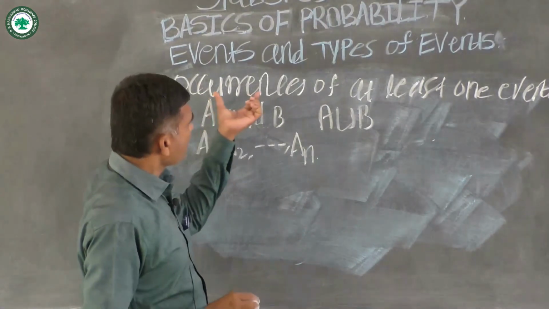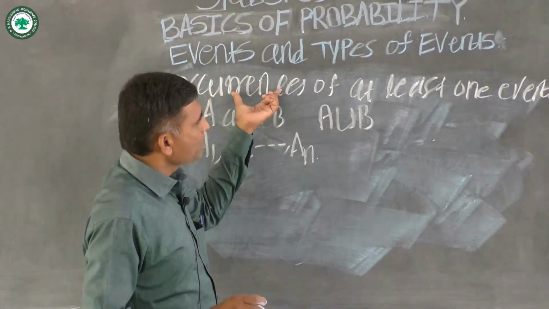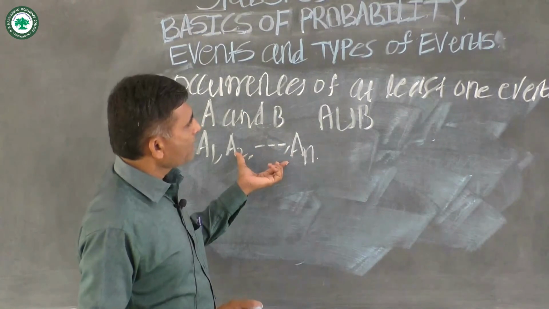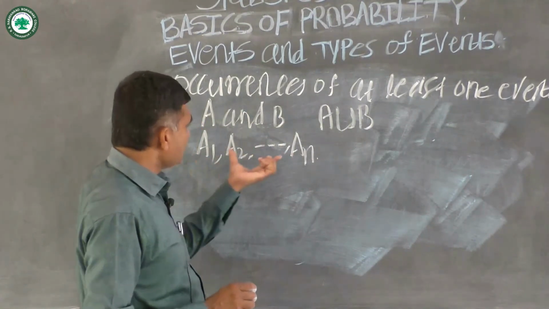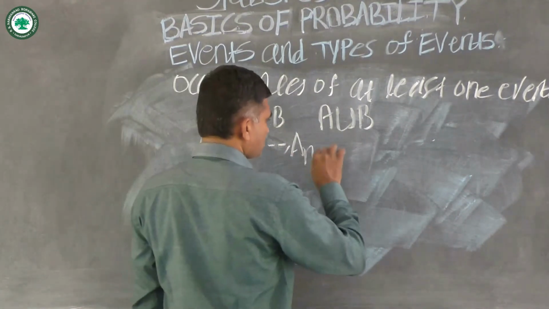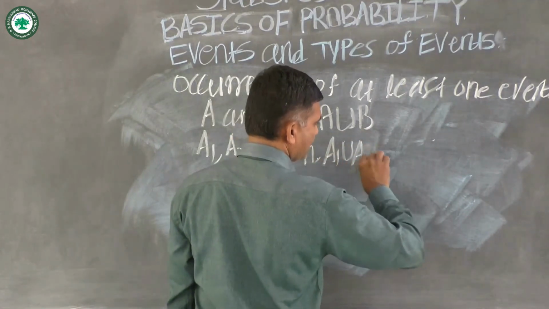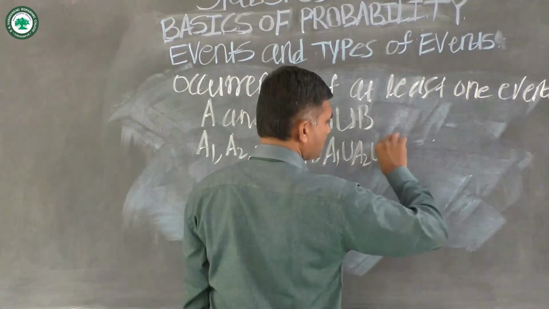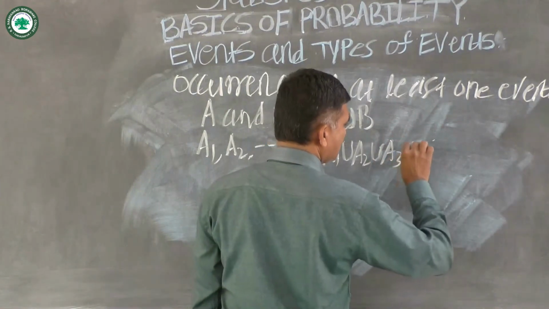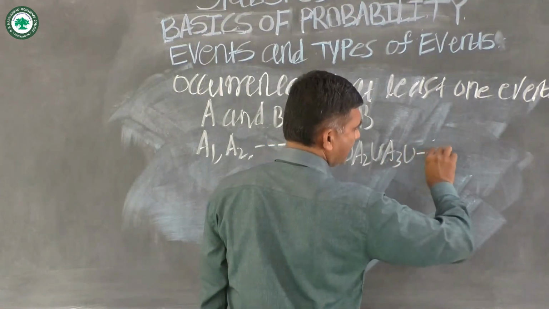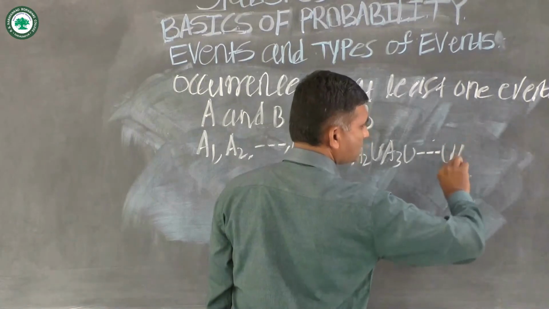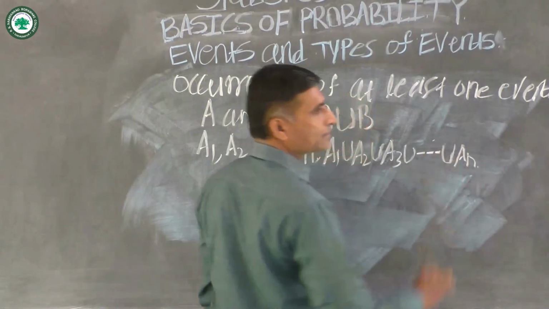Then the occurrence of at least one event out of the given n events is A1 union A2 union A3 union and so on, union An.